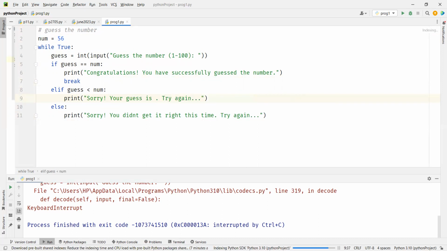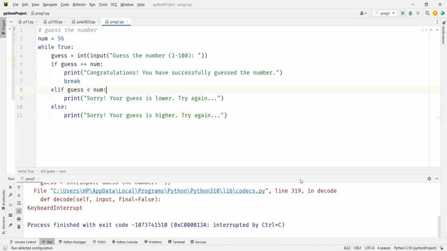What will this be? Your guess is lower, right? Yes, it's lower. So your guess is lower, try again. And we'll copy the same stuff and put it here, and here we'll say your guess is higher.